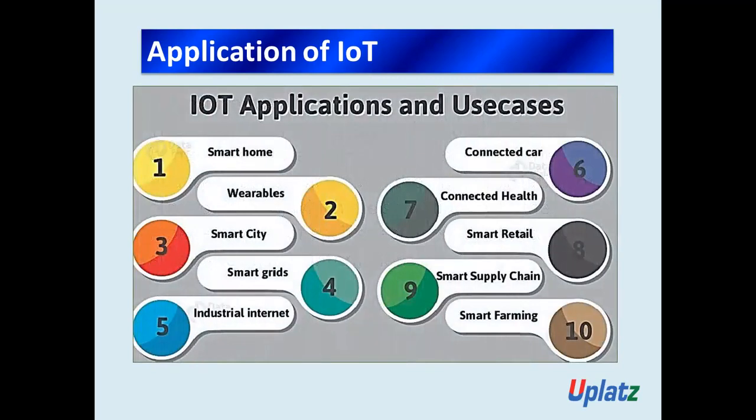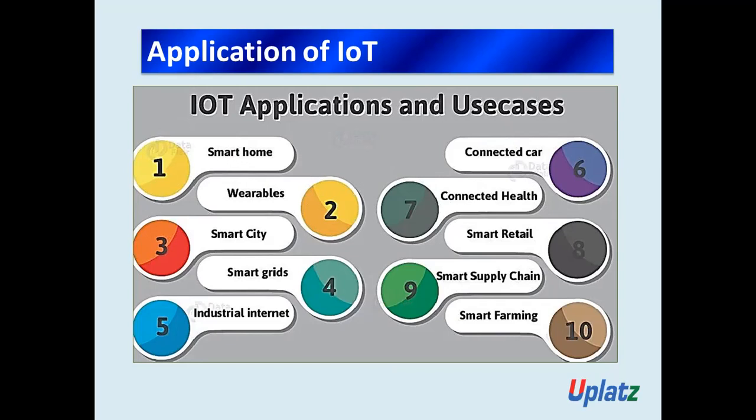Now let me show you an overall IoT application and its use cases. So see here: smart home, wearables, smart city, smart grid, industrial internet, connected cars, connected health, smart retail, smart supply chain, smart farming.